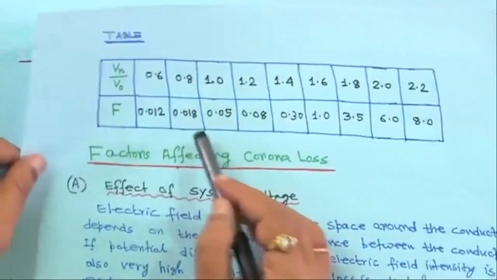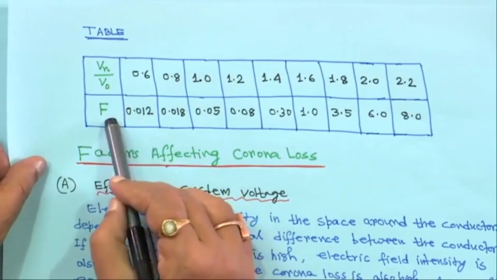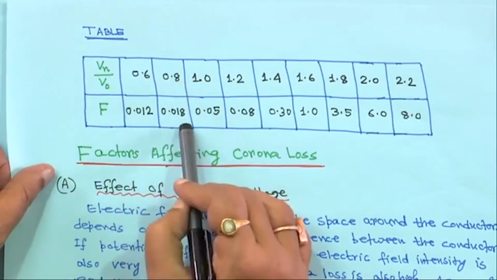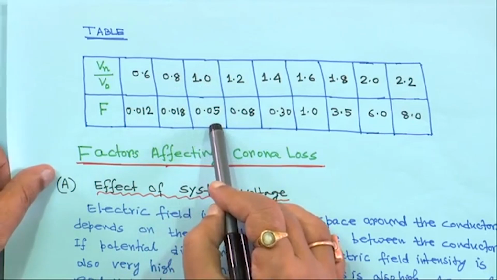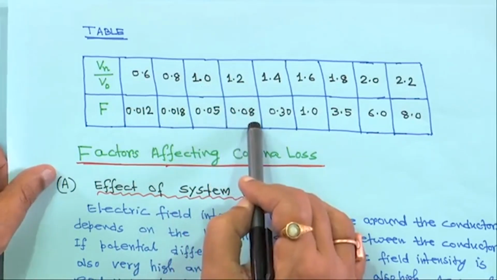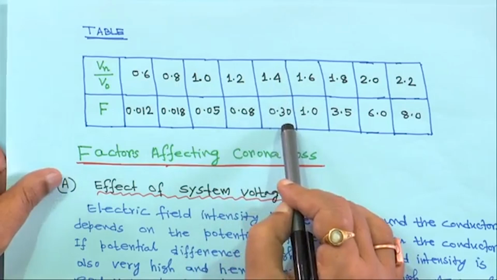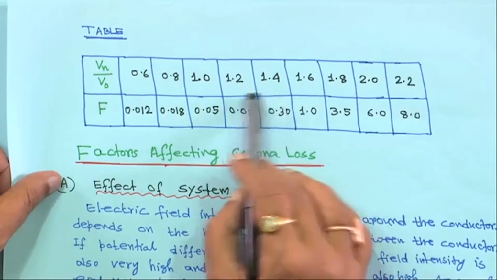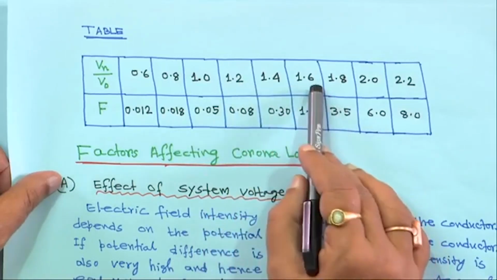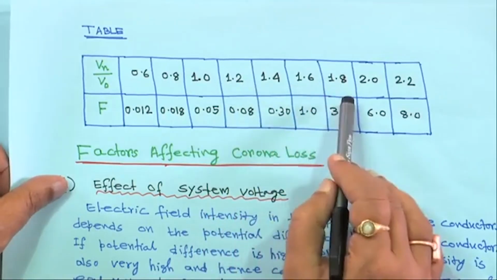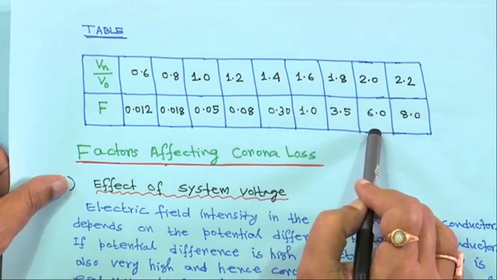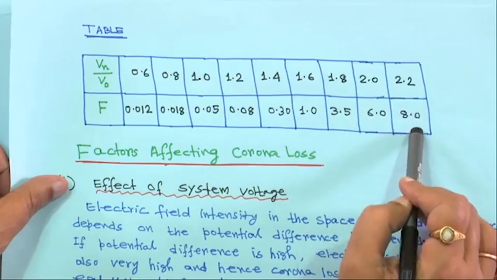Right. So, in this case, this side is your Vn by V0 and this is your F. When it is 0.6, it is 0.012; at 0.8, 0.018; when it is 1, it is 0.018; when it is 1.2, it is 0.08; at 1.4, it is 0.3, increasing in a very rapid manner as Vn by V0 increases. Then at 1.6 it is 1, at 1.8 it is 3.5, at 2 it is 6, almost 3 times, and at 2.2 it is 8.0.